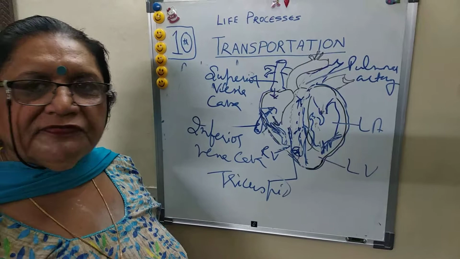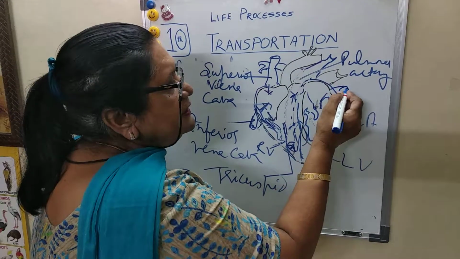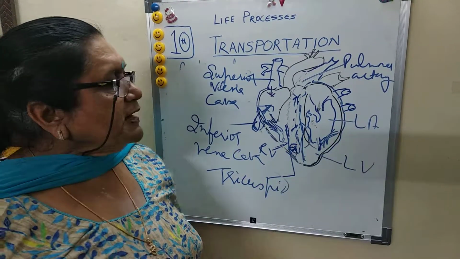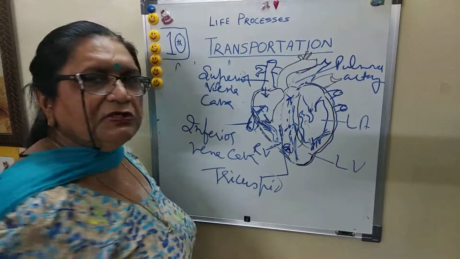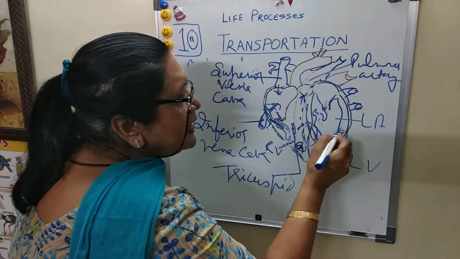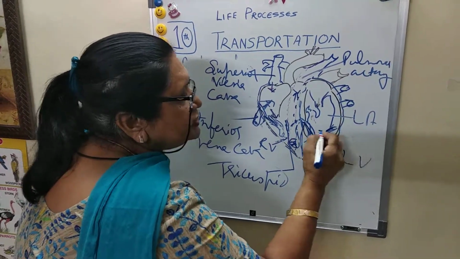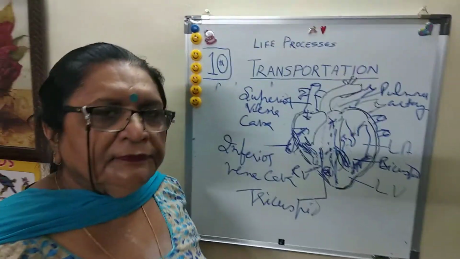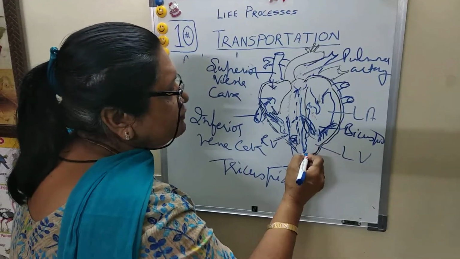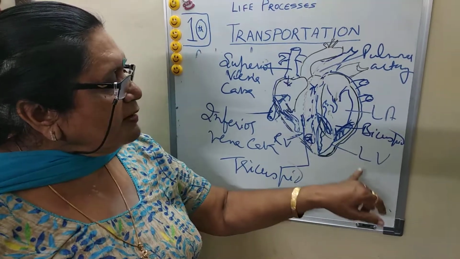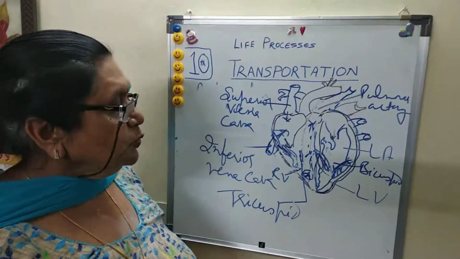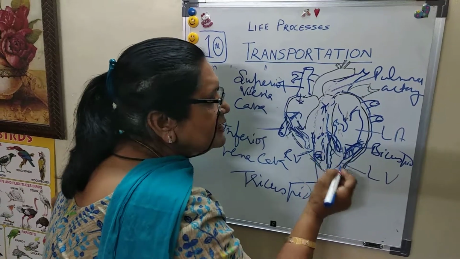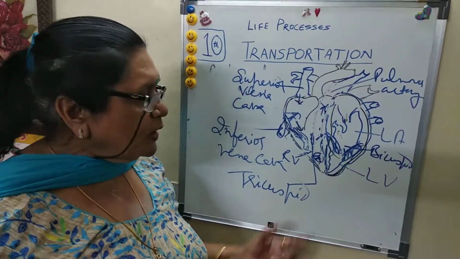Now come to the left side. From the lungs, the pulmonary veins come, collect oxygenated blood, and it is received by the left auricle, followed by a 2-flap valve called the bicuspid valve, and then blood flows to the left ventricle. Another point: the wall of the left ventricle is much thicker than the right. Why?